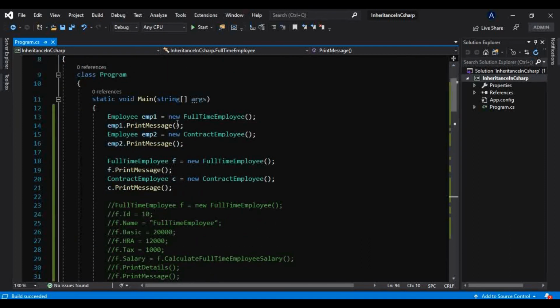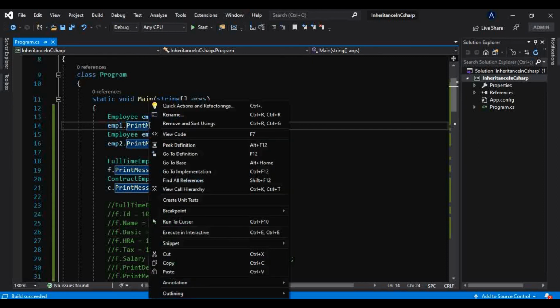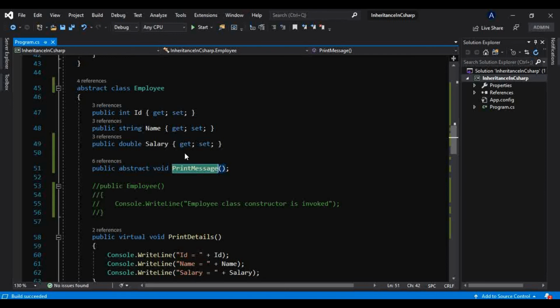And how we have provided that, I have just shown you. If I right click on this method, that is, the object we are accessing from the object of its own reference variable, it goes to the implementation. But if you create an object like this, the derived type object through the abstract base class reference variable, then if I right click on that and try to go to definition, where is it redirecting us? To this abstract definition only, and not the implementation. So this is nothing but an abstraction.